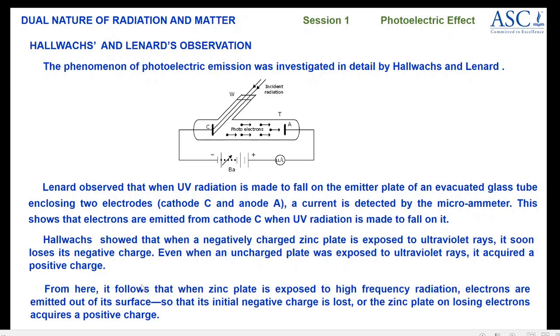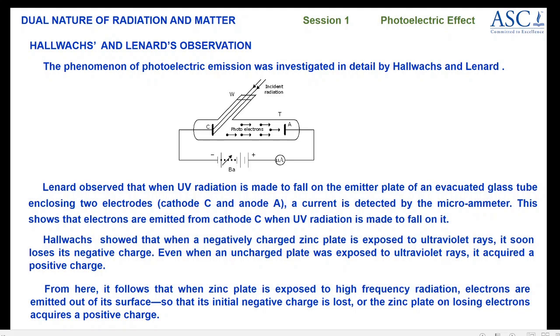From here, it follows that when a zinc plate is exposed to high frequency radiation, electrons are emitted out of its surface, so that its initial negative charge is lost, or the zinc plate on losing electrons acquires a positive charge. So these two observations give us an inference that as soon as a zinc plate is exposed to UV rays, it is losing some of its electrons.